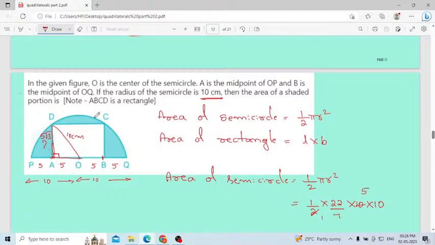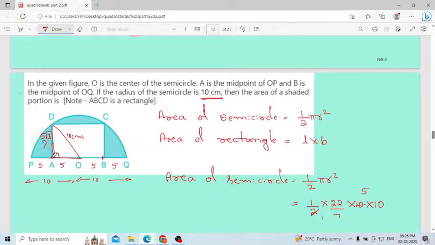Okay, understood the problem. Very easy problem. Here they are asking the area of the shaded region. First you have to find out the area of the semicircle, then find out the area of the rectangle, and minus, you will get the area of the shaded portion. Area of semicircle will be easy, you have to substitute in the formula of pi r square. But for the area of the rectangle, you know only the base, you don't know the height.